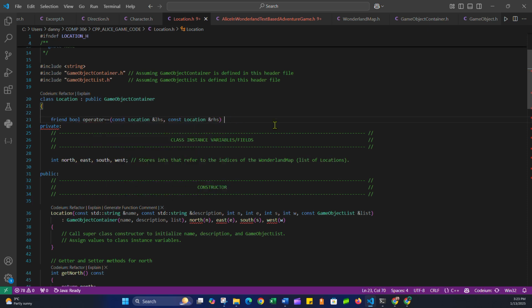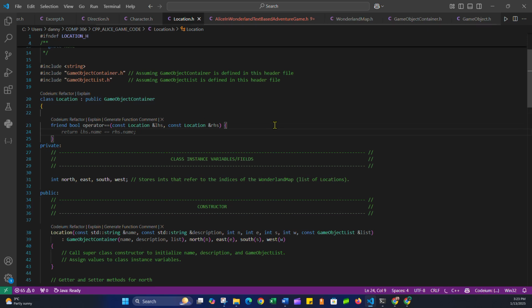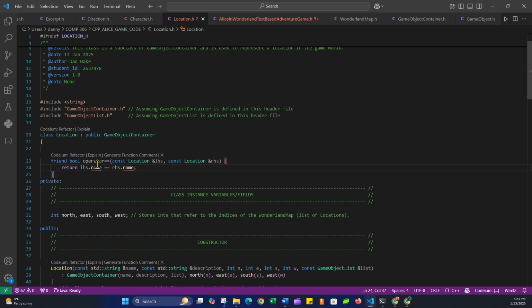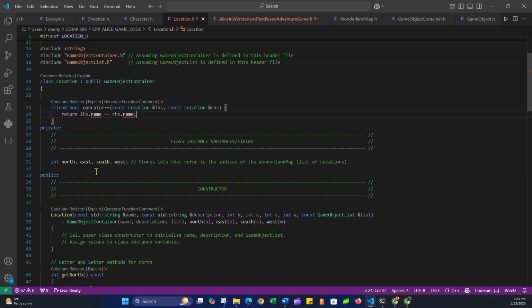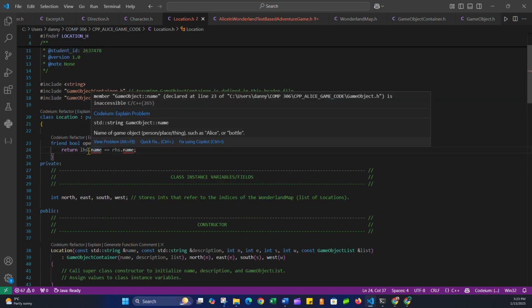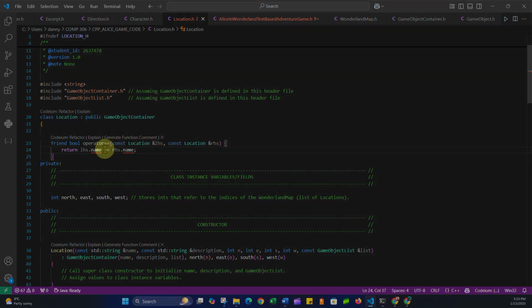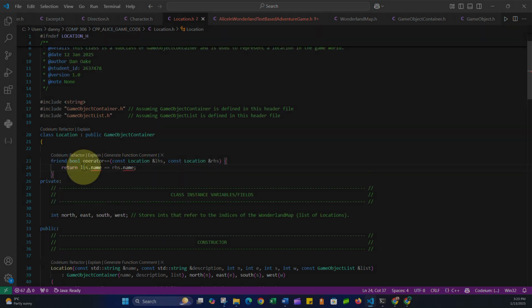And how does this work? Well, we're going to write some code. Really, we're just going to do this. Return, we're going to grab the private instance variable name. It auto-filled in name for me. It said, hey, compare the names of the left-hand side object and the right-hand side object, i.e. compare the names of the location. But I don't have a private instance variable name in the location class, as you can see here.